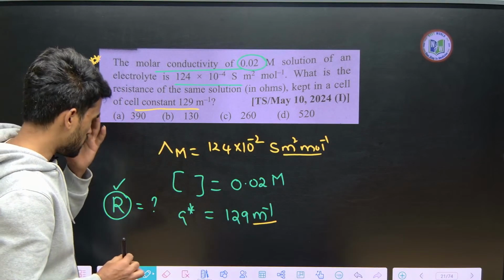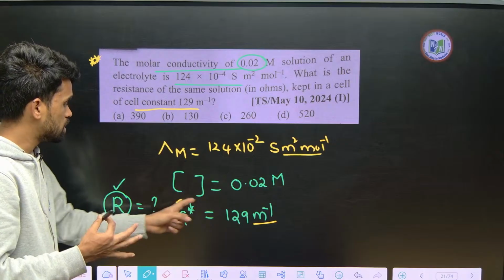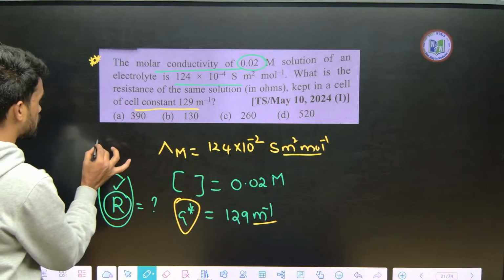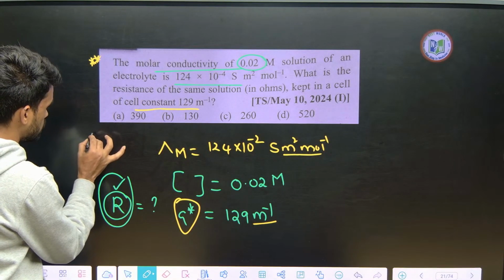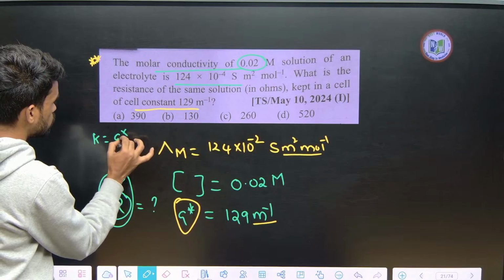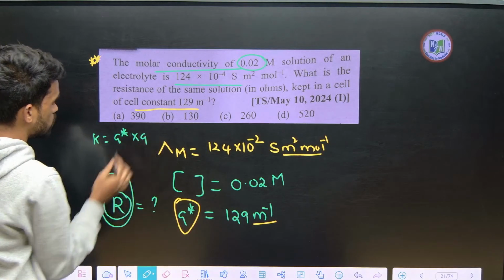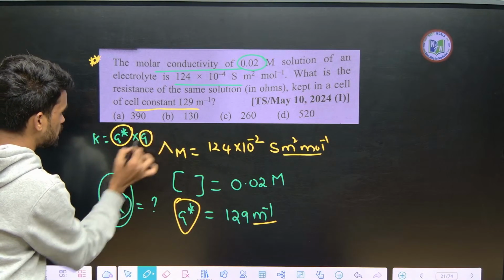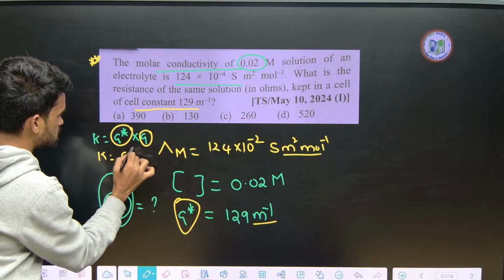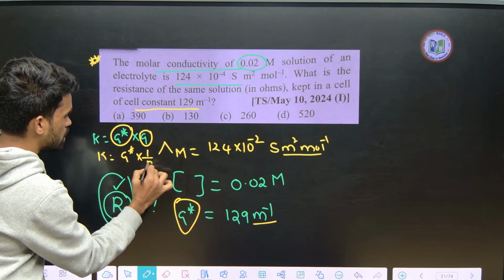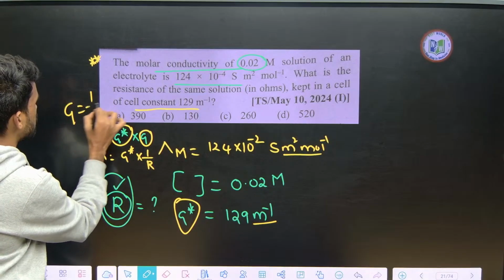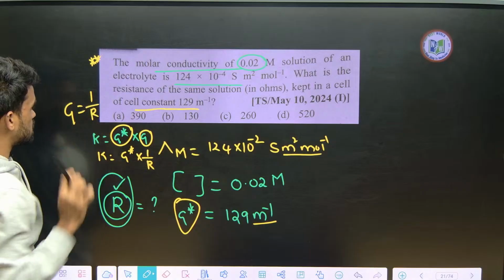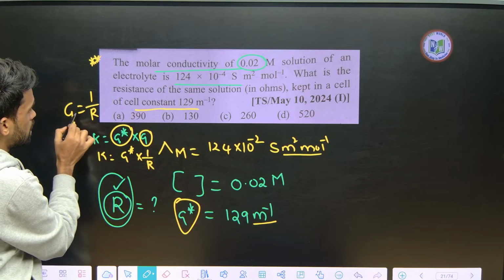So now one more thing, how can we relate G star with R? Yes, we have a simple, basic relation, the first relation that we have learned here. K is equal to G into G star, right? Now wherever I have G, I can write K is equal to G star into 1 by R, because resistance is the inverse of conductance, and the inverse of conductance is resistance. So wherever I have G, I can write it as 1 by R.